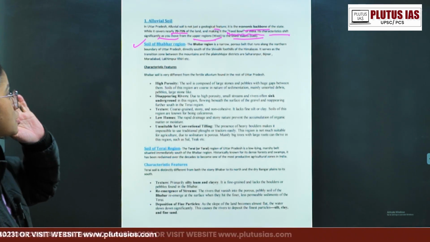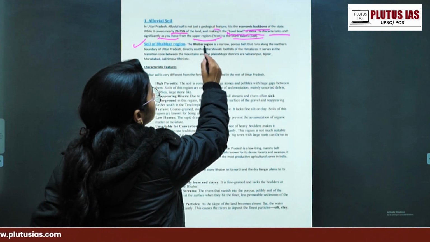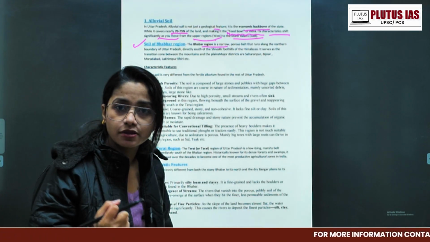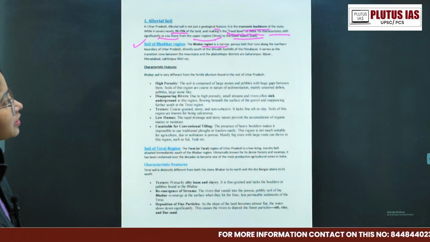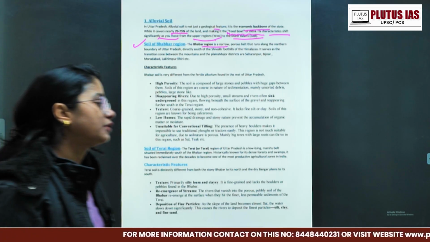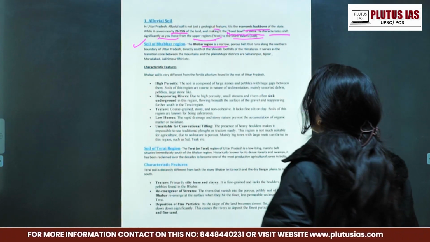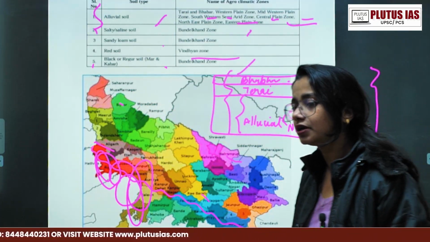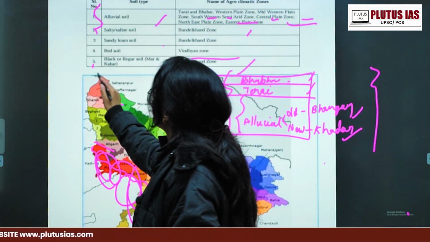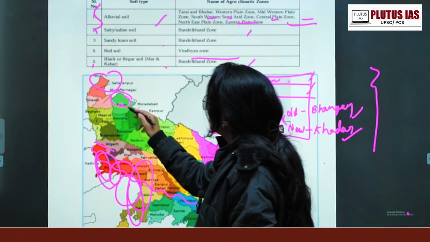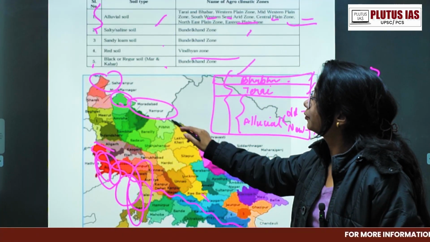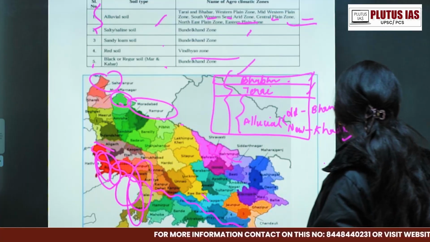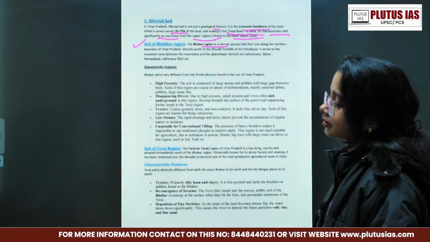So first is the soil of the Bhabar region. The Bhabar region is a narrow porous belt. We'll talk about the porous belt. The porous belt that runs along the northern boundary of Uttar Pradesh, right? This is the northern boundary. So suppose that you remember only this thing and you do not remember which district. So northernmost is your Saharanpur and Bijnor and northern part of Moradabad, Rampur, Pilibhit, a little bit Lakhimpur Kheri and all. Okay, that's how you write the answer, connecting with the zone.